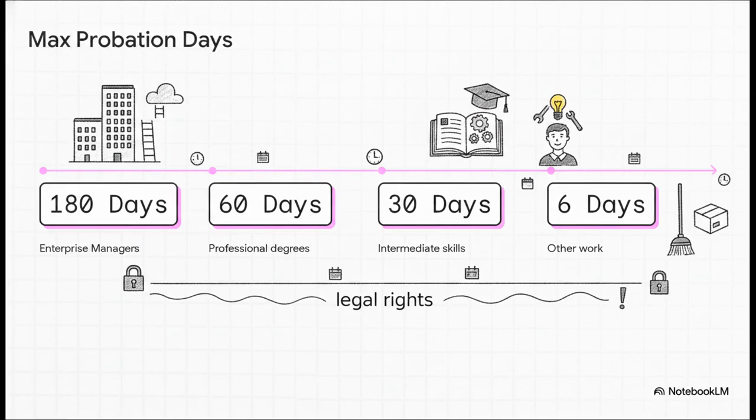The length of your legal probation is directly tied to the complexity and skill level of your specific job. So, if you're hired as an enterprise manager, your probation can last up to 180 days. Jobs requiring professional or technical degrees? Those max out at 60 days. Positions requiring intermediate skills are capped at 30 days. And for other basic work, it's just 6 days. You can easily use this to check if your employer is illegally stretching out your probation.